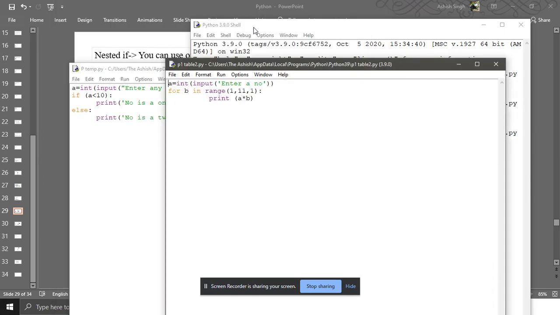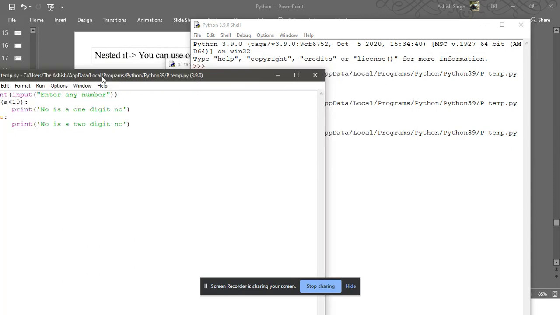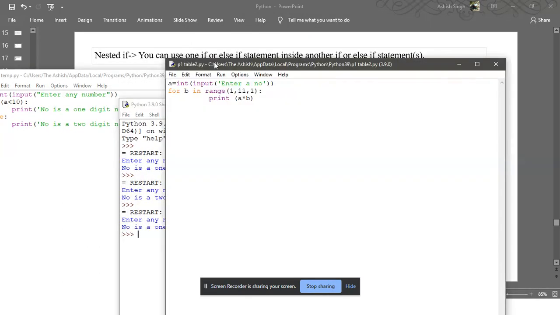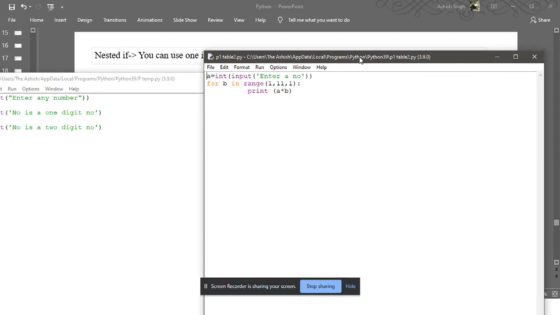See here, we have a program written for the for loop in front of us on the screen. Is it visible? Now check.